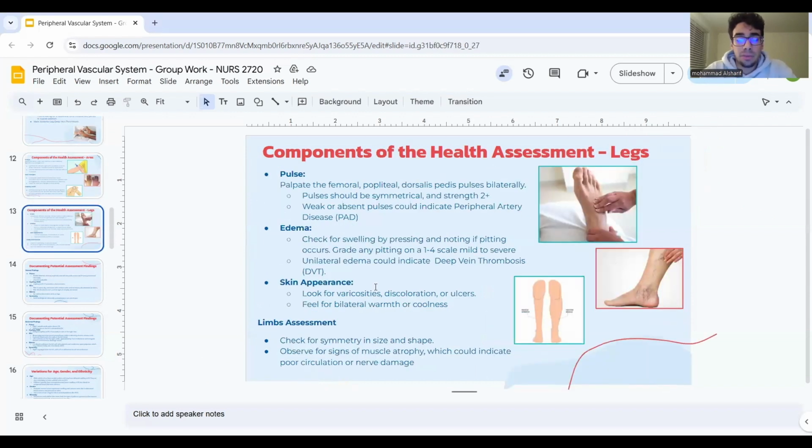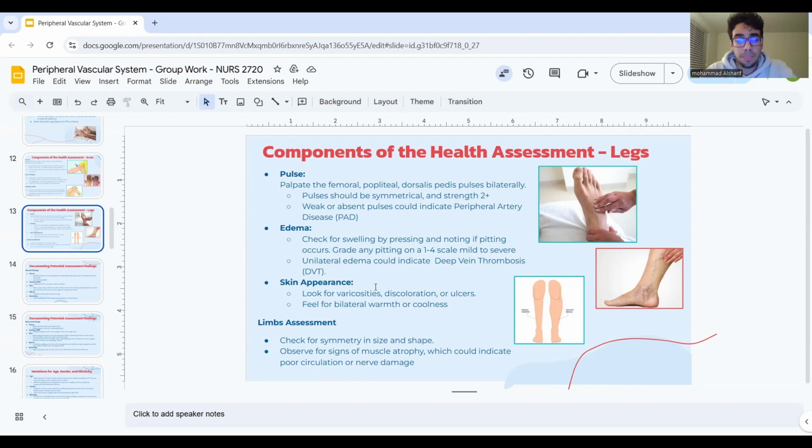Components of the health assessment in regard to legs. Palpate the femoral, popliteal, and dorsalis pedis pulses in both legs. Pulses should be symmetrical and strength should be 2 plus. Weak or absent pulses could indicate peripheral arterial disease. Edema. Check for swelling by pressing and noting if pitting occurs. Grade any pitting on a scale of 1 to 4, mild to severe. Unilateral edema could indicate deep vein thrombosis.